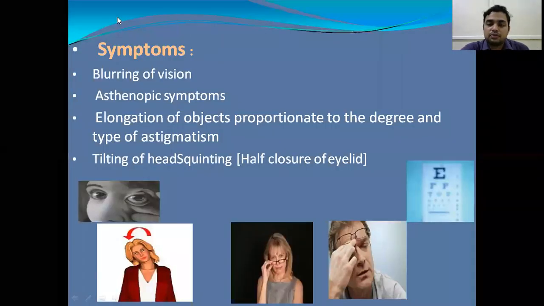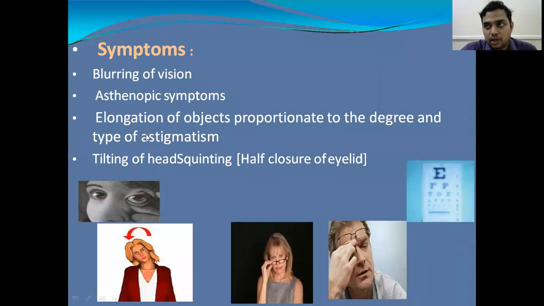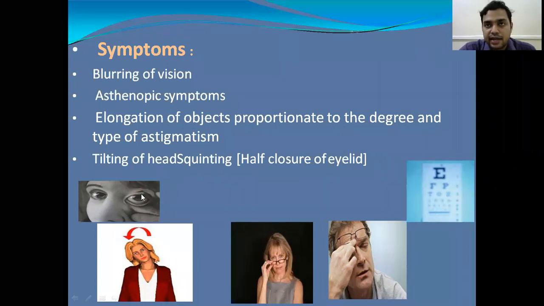So coming to the symptoms, what are the symptoms we see? Because of the ametropic curvature, blurring of vision is seen, and because of the astigmatism, asthenopic symptoms are also seen. What are asthenopic symptoms? It includes frontal headache and tiredness of eyes, watering, and rarely photophobia. These are the asthenopic symptoms.